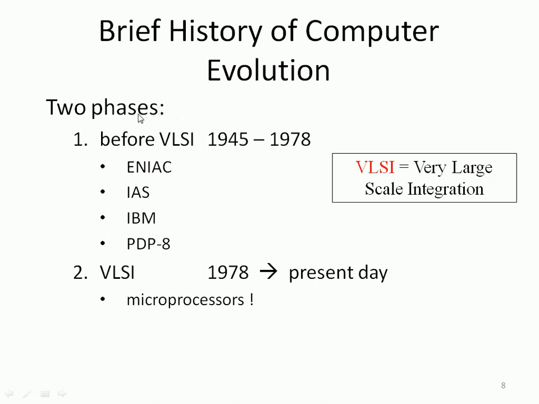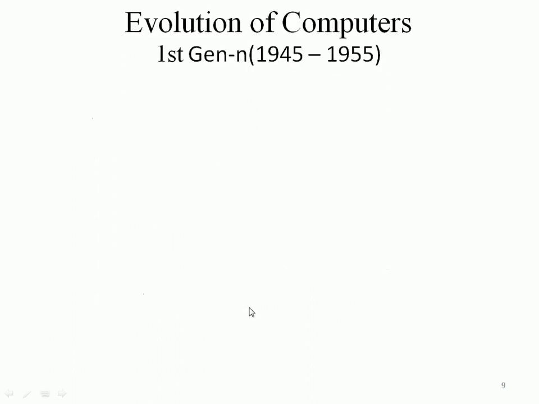So that is the ENIAC machine, IBM machine, PDP-11 machine. So VLSI starts from 1978 till today. That is the microprocessor, microcontroller, and various other machines.